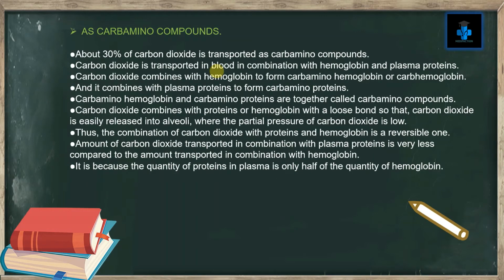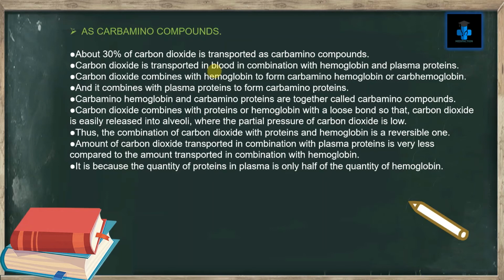Now let's see carbamino compounds. About 30% of carbon dioxide is transported as carbamino compounds. Carbon dioxide is transported in blood in combination with hemoglobin and plasma proteins. Carbon dioxide combines with hemoglobin to form carbaminohemoglobin or carbhemoglobin, and it combines with plasma proteins to form carbaminoproteins as well. Carbaminohemoglobin and carbaminoproteins are together called carbamino compounds.